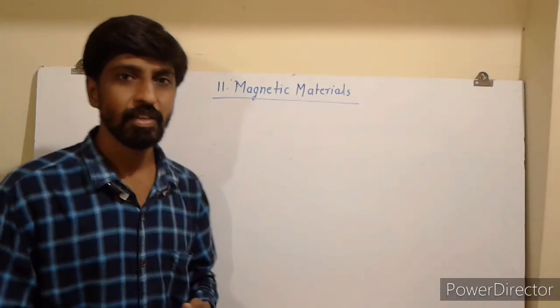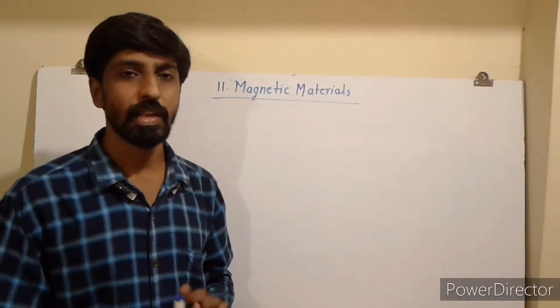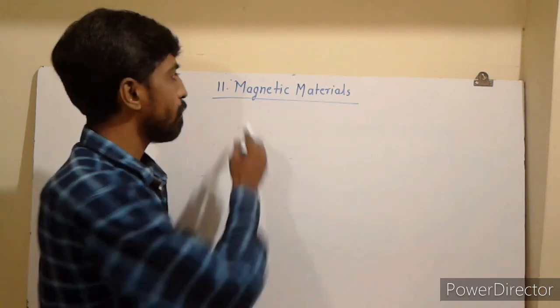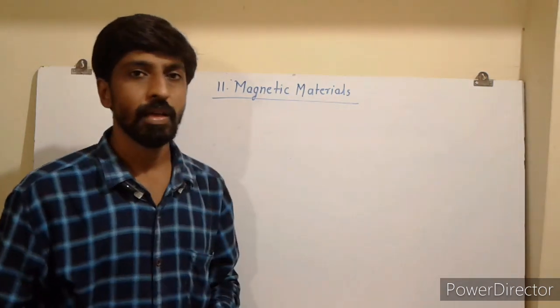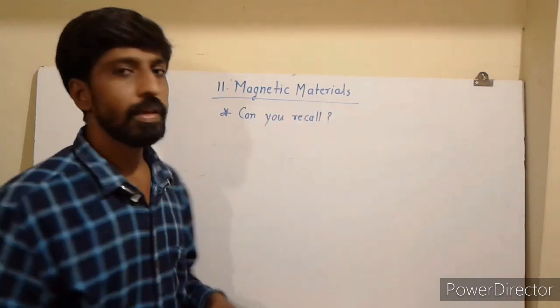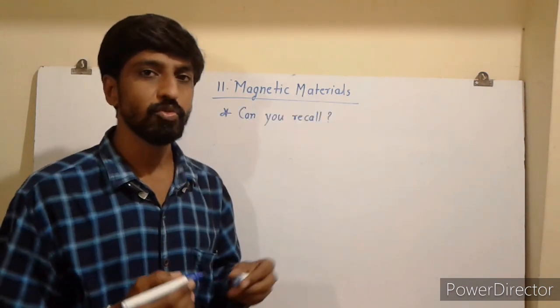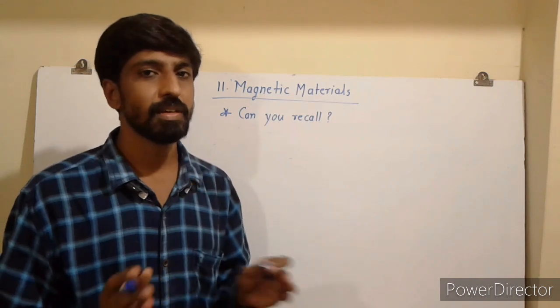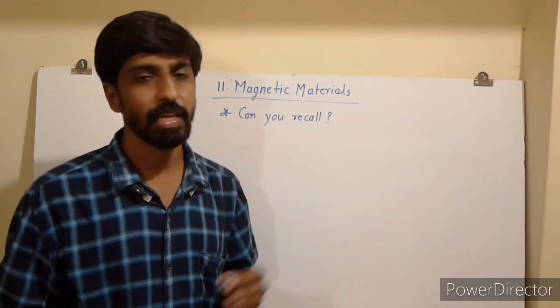Hello friends, today we are going to see the next chapter of the physics, which is magnetic materials. Before we start the chapter, we have to see the recall section. In the recall section, we have to see some points which we have studied in the 11th science.